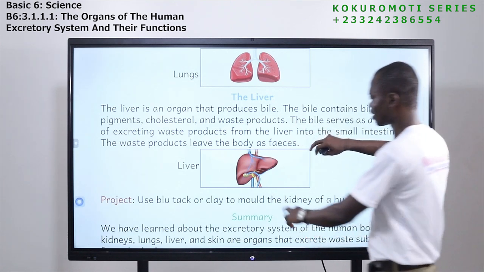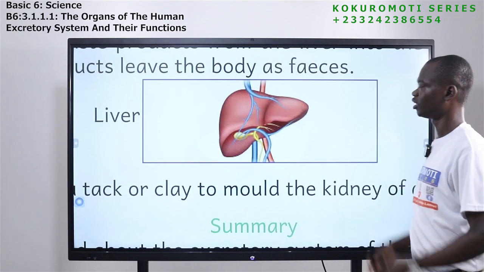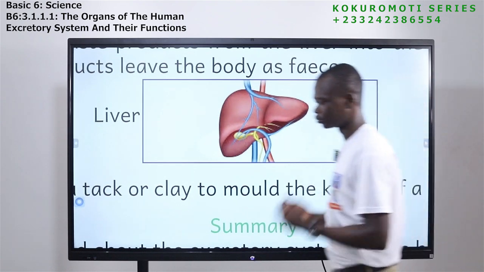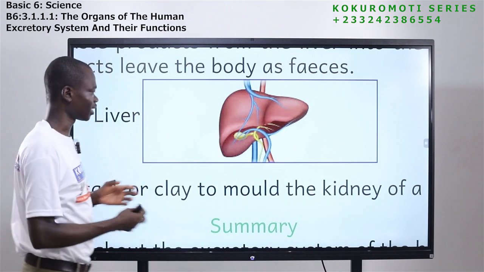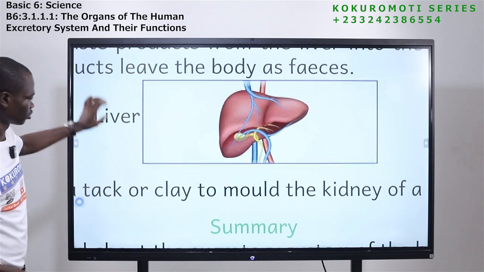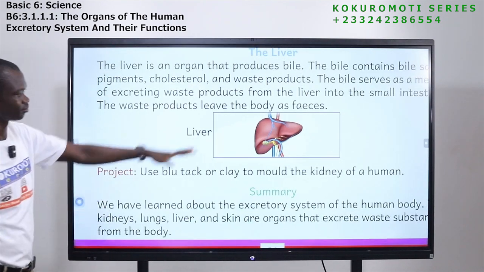So this is the liver. It removes waste products. It removes cholesterol. It removes fats, bile pigments from the body.